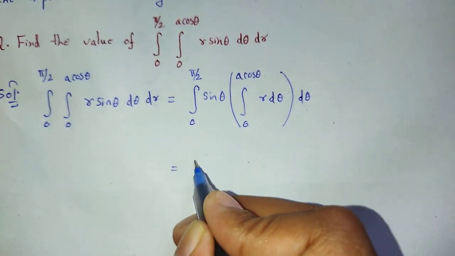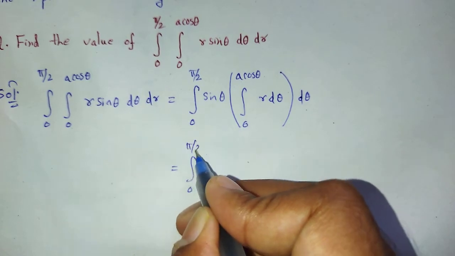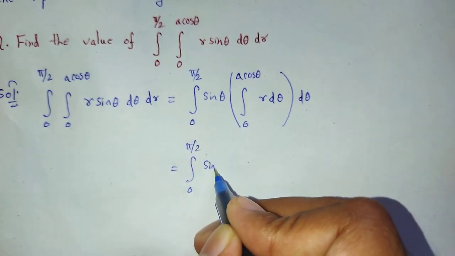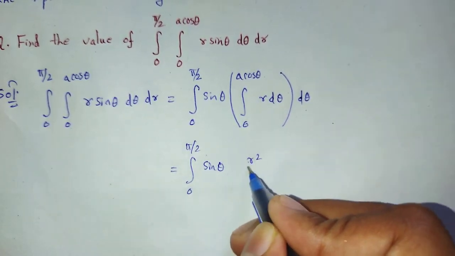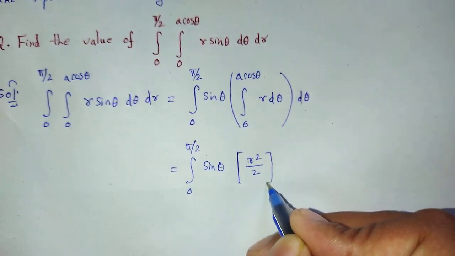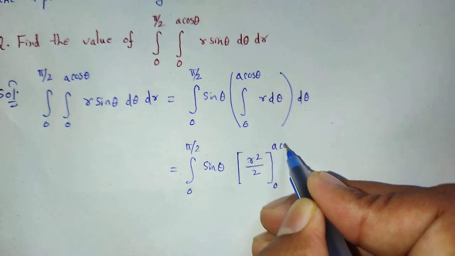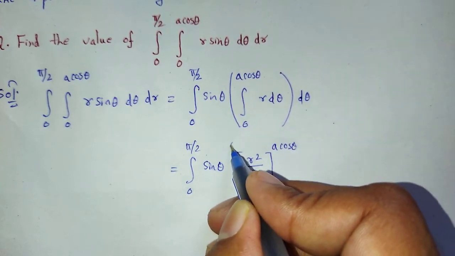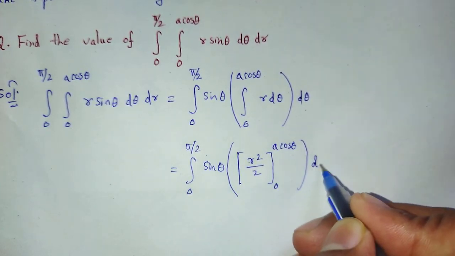Now integration over 0 to pi by 2 of sin theta, that is r square by 2, taking the limits 0 to a cos theta, d theta.